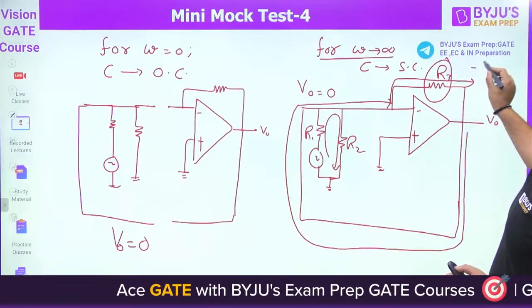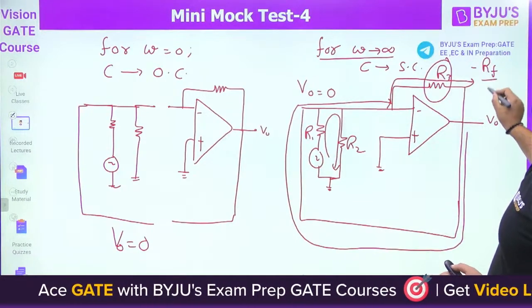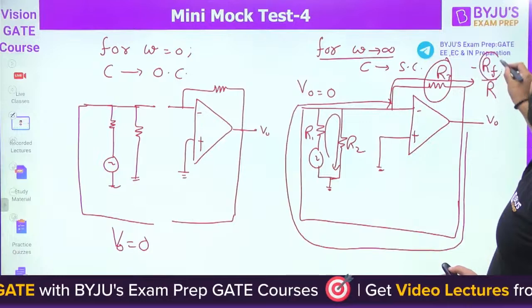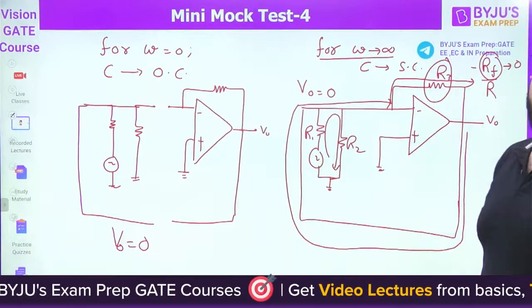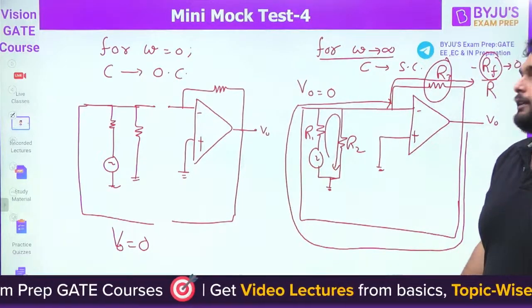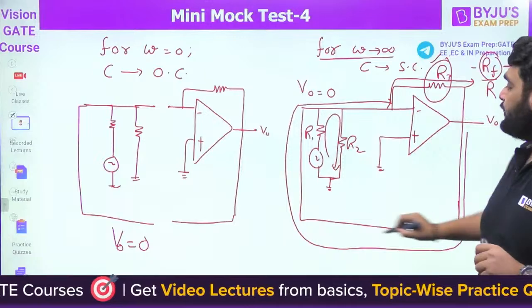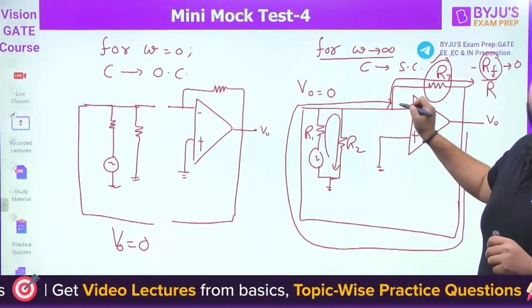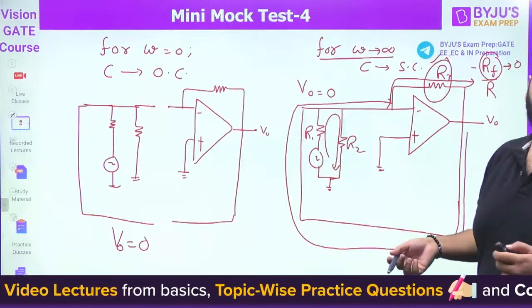In the case of an inverting amplifier, this is the particular formula. If RF is 0, the answer will be 0. So basically there are two feedback paths: one is R3 and the other is this whole short circuit. Since there is a short circuit here, that's why it will be 0.